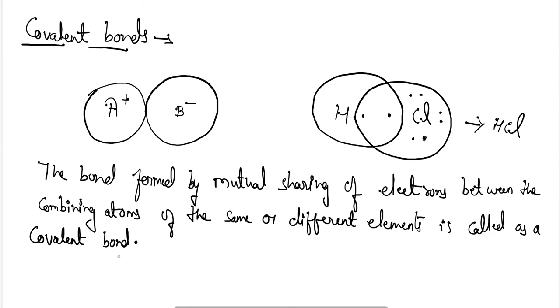Okay, here in the covalent bond, the sharing of electrons takes place, which I have explained to you.